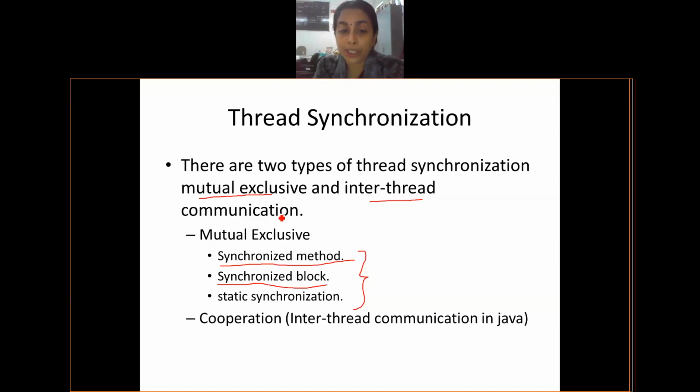Then what I will do is group that particular set of instructions into a block which is unnamed, and write it as synchronized, opening curly brace, closing curly brace. I will show you all the examples.